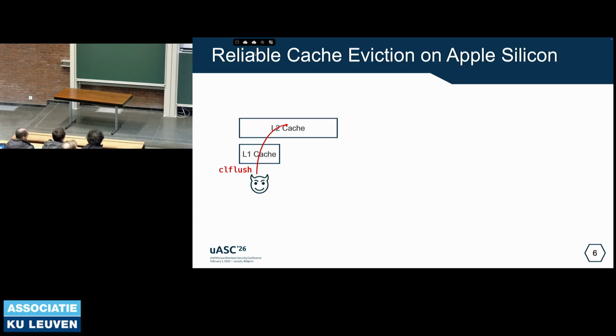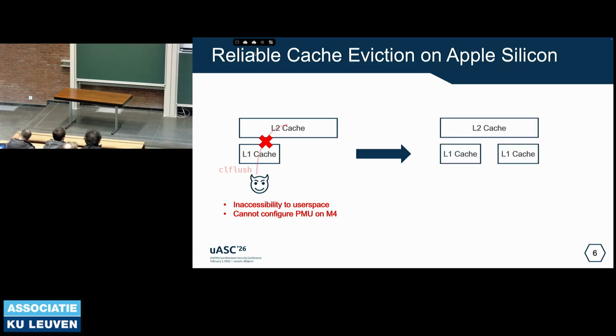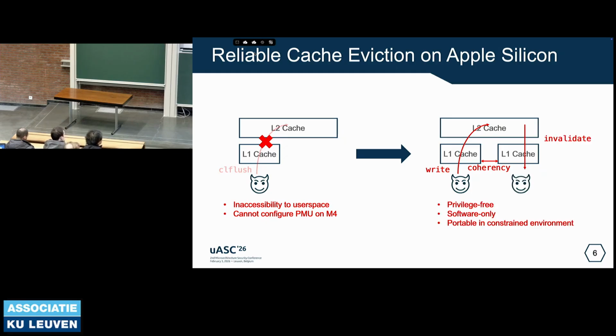And to conduct a real-world attack on Apple Silicon, we're facing another challenge: we do not have the CLFLUSH instruction, and the DC CIVAC instruction is inaccessible in user space, and we also cannot configure the PMU on M4 chips. So we develop another mechanism, called cache coherence. When the attacker prepares a worker thread on another core, and the worker thread writes to a shared memory, due to the coherence state, the shared memory in another core's L1 cache will be invalidated. So it will create an effect like a flush instruction.